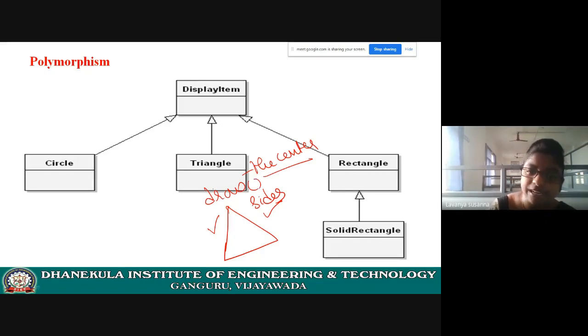Here the same method, in one class it is drawing a circle, in another class it is drawing a triangle. Now rectangle. In this class, what will the draw method do? The draw method is drawing a rectangle.